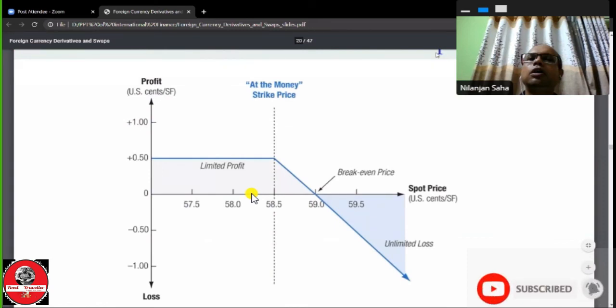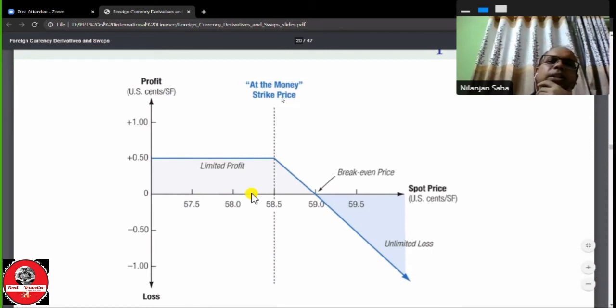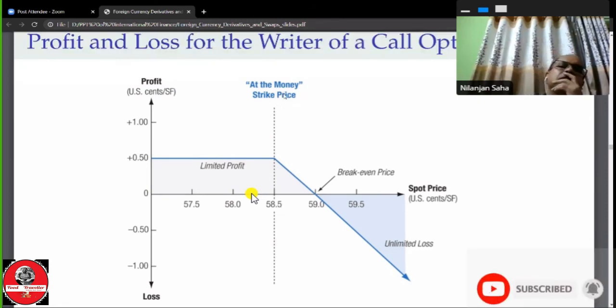So at the money strike rate, this is the at the money situation. When the strike price is equal to the spot rate, in this case the buyer is also at the money at the strike price.